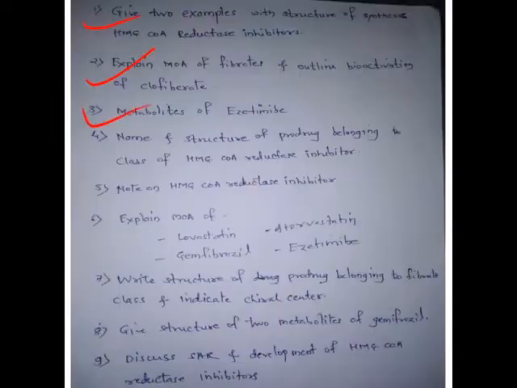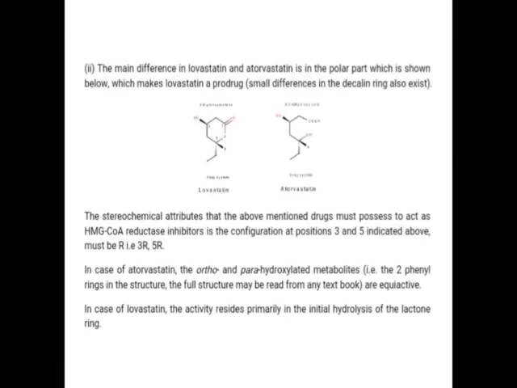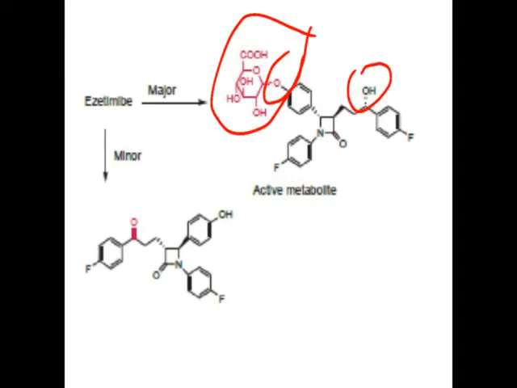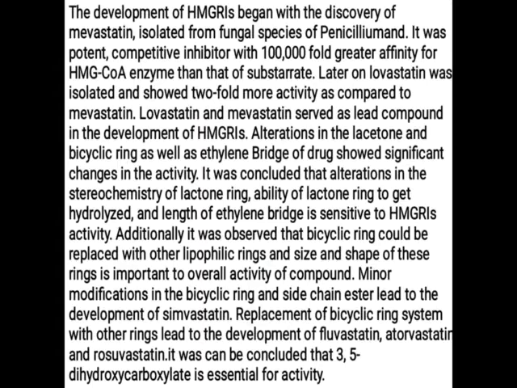Metabolites of ezetimibe. So these are the metabolites of ezetimibe. Okay, so here a hydroxy group is present. So in the hydroxy group, sugar conjugation takes place. Here a hydroxy group is present, it undergoes oxidation, it will form a double bonded O. So these are the two metabolites. This is the active metabolite.